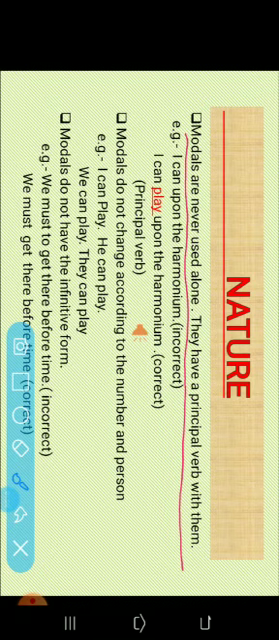Second, modals do not change according to the number and person. For example, I can play, he can play, we can play, they can play. Third, modals do not have the infinitive form. For example, "we must to get there before time" is incorrect. What is correct then? We must get there before time.